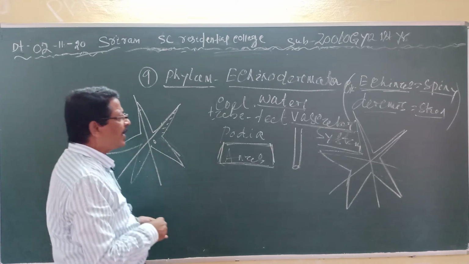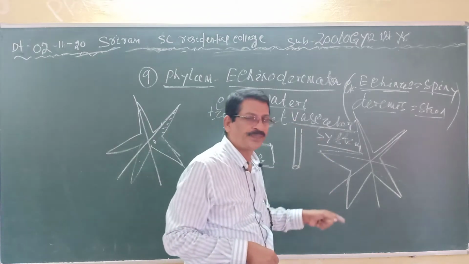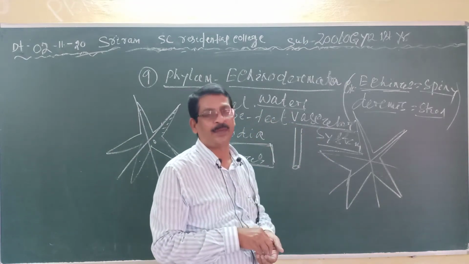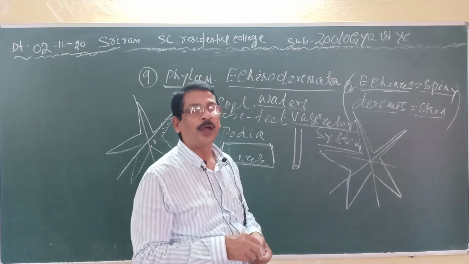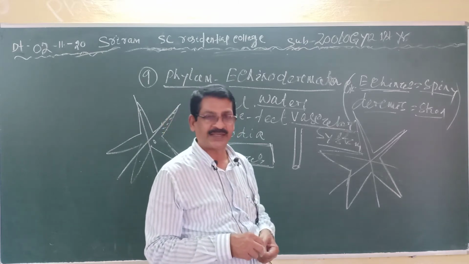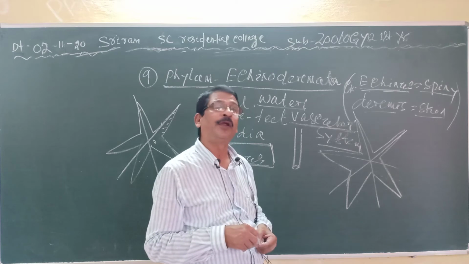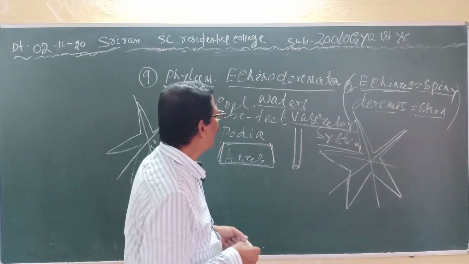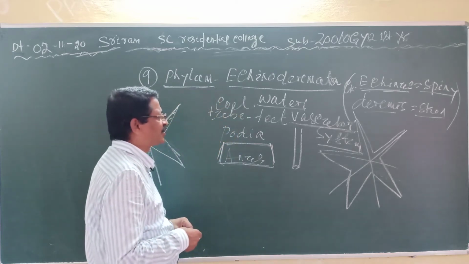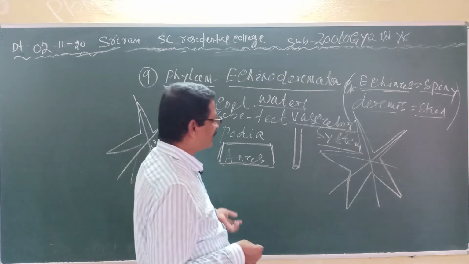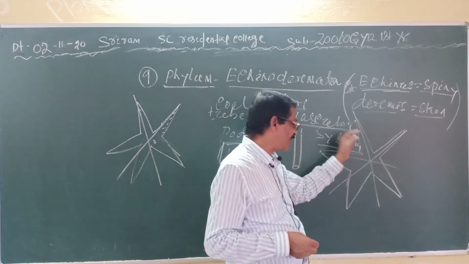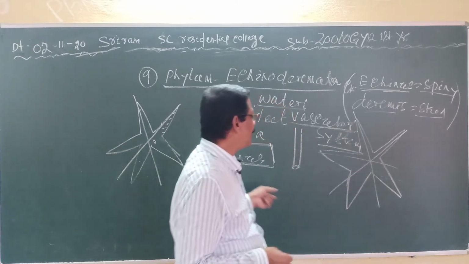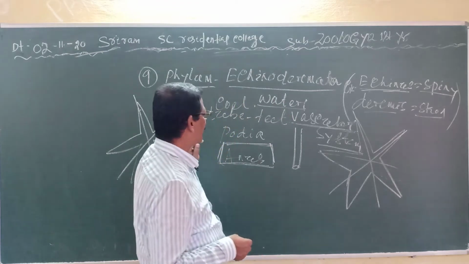Clear? A well developed water vascular system is present in these animals, which helps in locomotion, respiration, as well as in nutrition. And there is no excretory system, no excretory organ. The tube feet are the locomotive organelles.